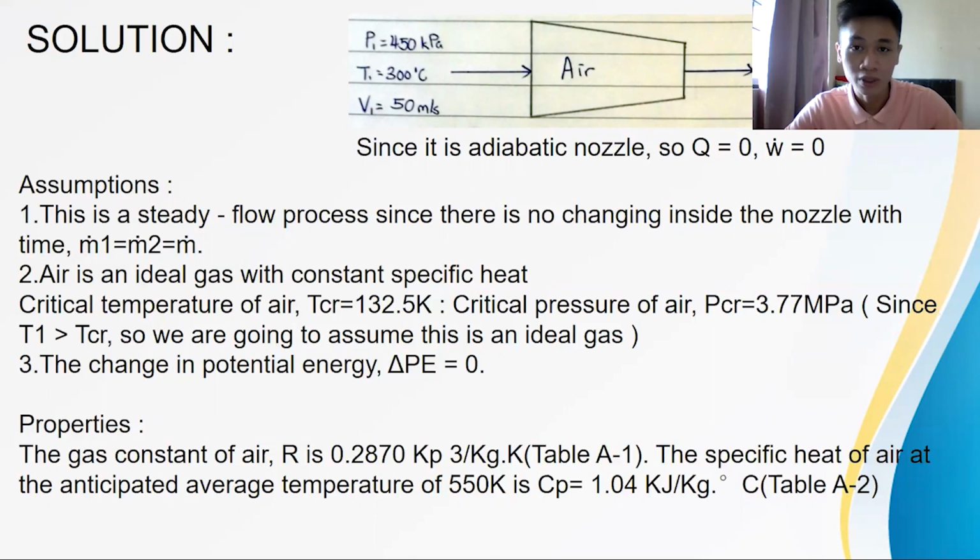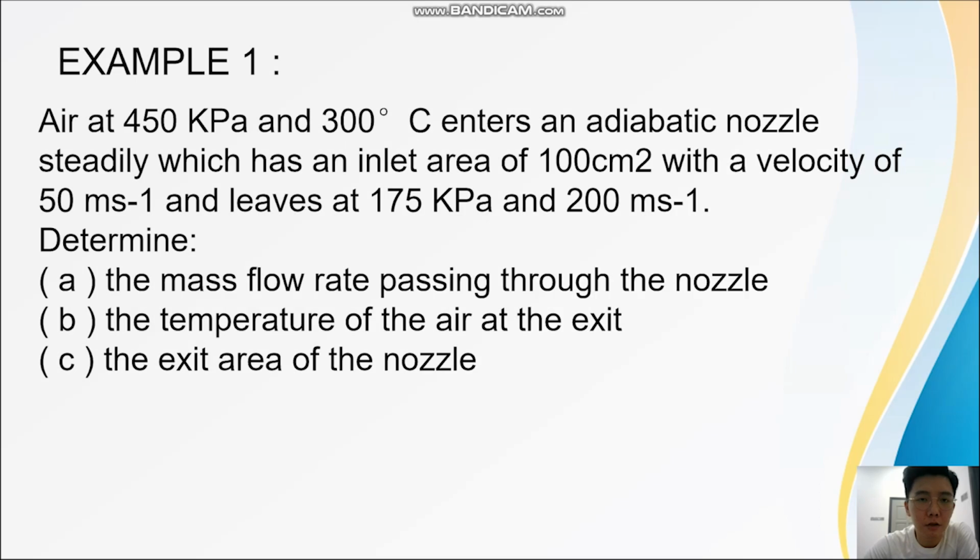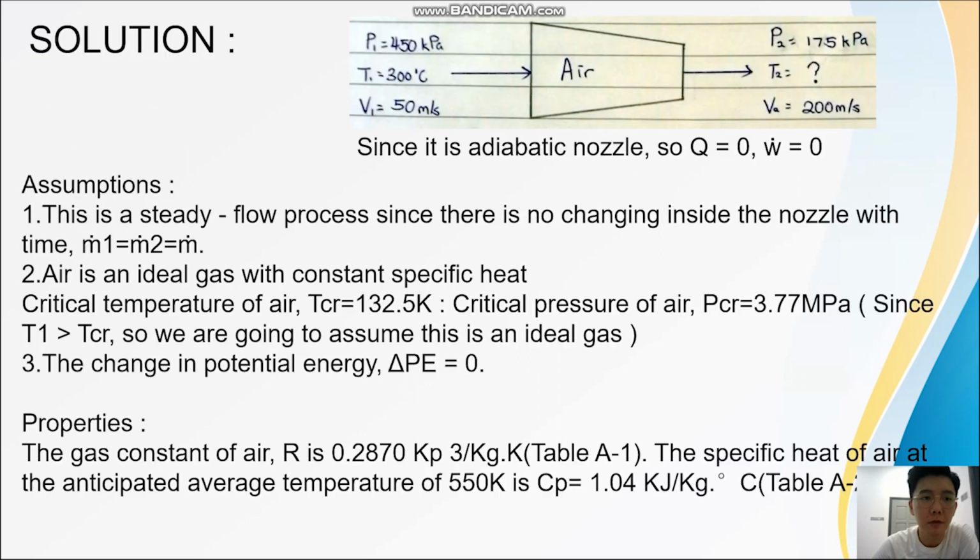Let's take a look at the properties. The gas constant R is 0.2870 kilopascal meter cube per kg Kelvin, and the specific heat constant at an anticipated average temperature of 550 Kelvin is equal to 1.04 kilojoule per kg Kelvin. That's all from me. This is the solution for example 1.